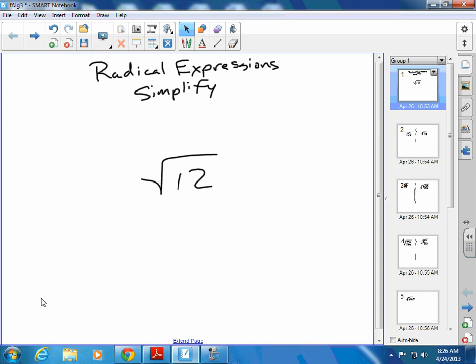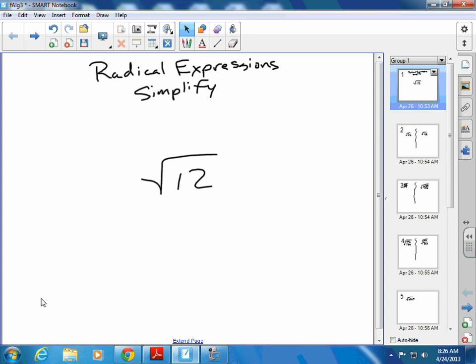Next one? 6 times 6. 36. 64. Not 72. 81. 100. What's the next one? 121, which would be for 11. 144. 169, 196, 225. That's probably enough. Okay, so here's a list of perfect squares. You're going to want that list of perfect squares because we're going to have to break up certain radicals today.